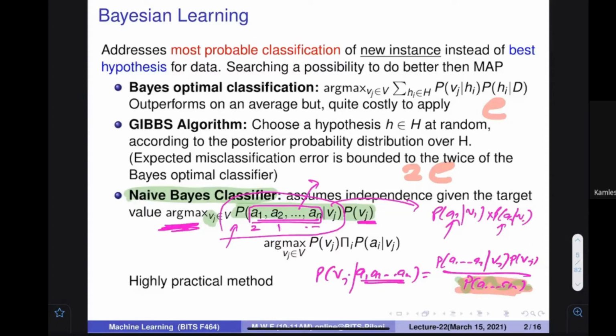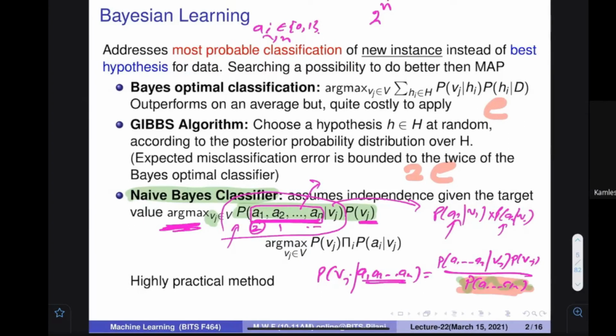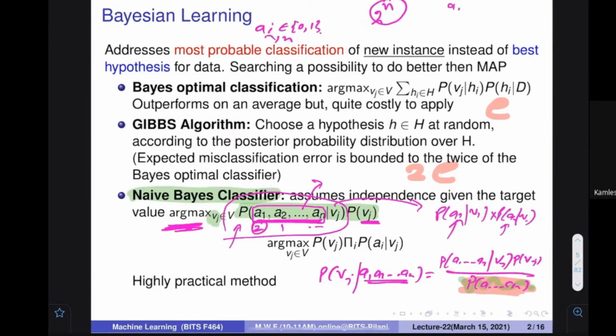Let me tell you once again: let's assume that there are n variables. There are 2 to the power n possibilities in which they can interact. Here I'm assuming that all these ai's take values 0 or 1 only. These attributes can take any value, but for the sake of simplicity, let's assume they can take only 0 and 1, and that n such attributes are there. So 2 to the power n different values are possible, because for a1, a2, ..., an, I can assign 0, 0, 0, 0, then 0, 0, 0, 1, then 0, 0, 1, 0, and so on.